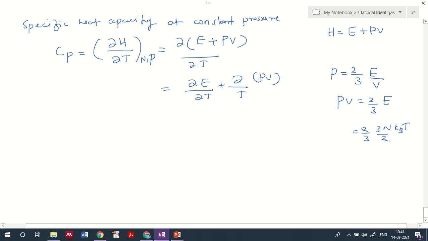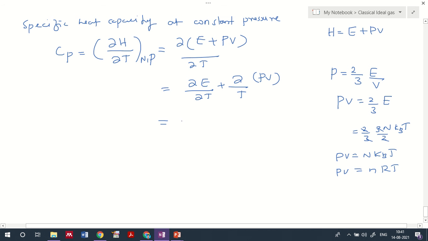From that equation, what I get is PV equal to NKBT. And for ideal gas, we know that the general ideal gas equation is PV equal to nRT. So by comparing this, we can replace PV with NKBT or nRT.